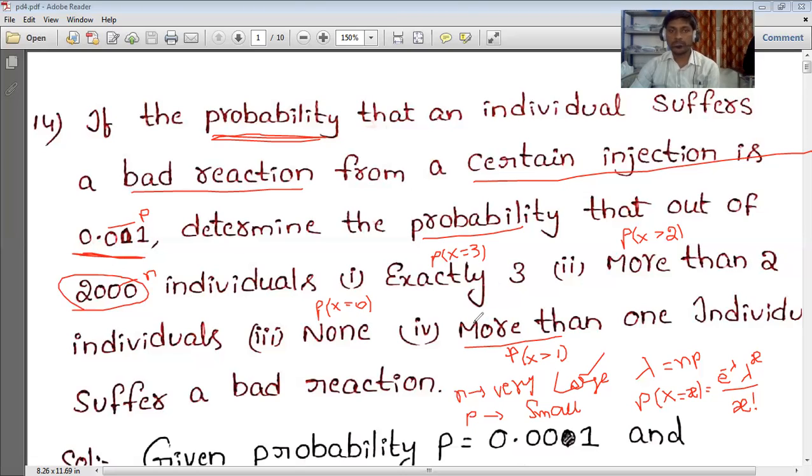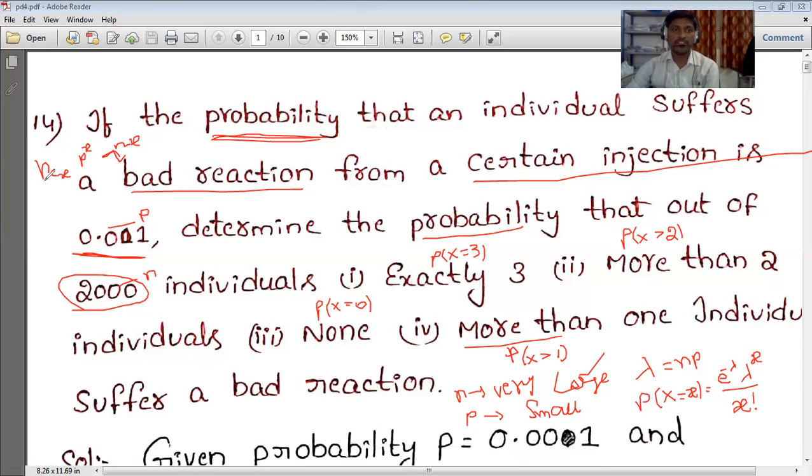Suppose you don't know what to apply, you can apply binomial as well as Poisson. For binomial distribution we use nCx p power x q power n minus x.